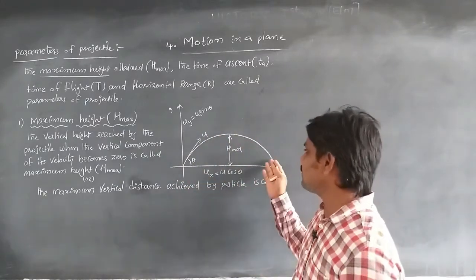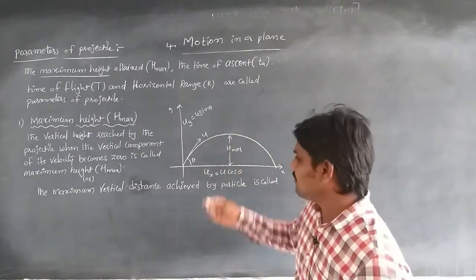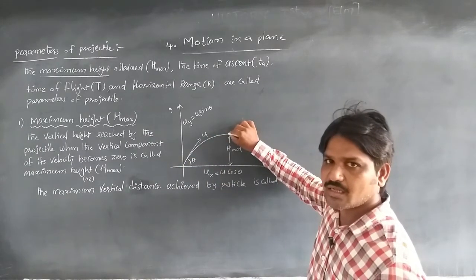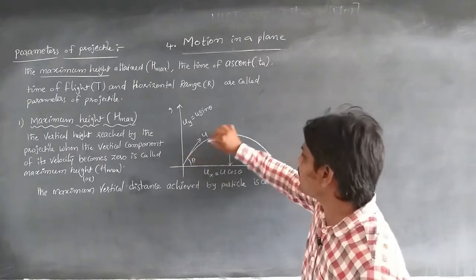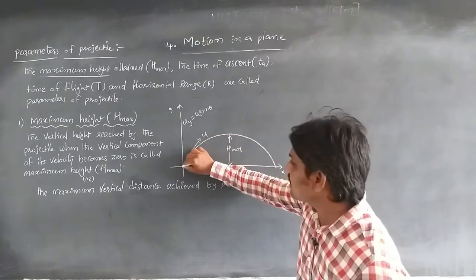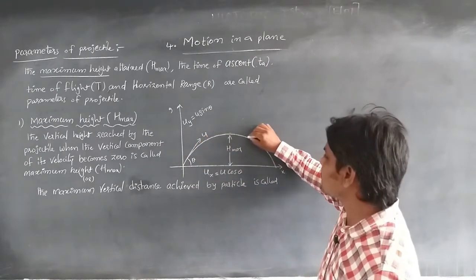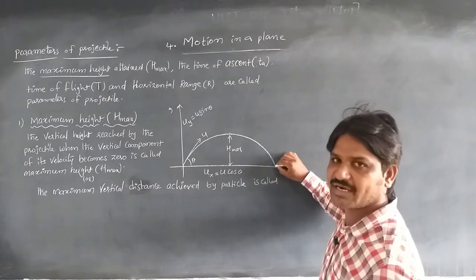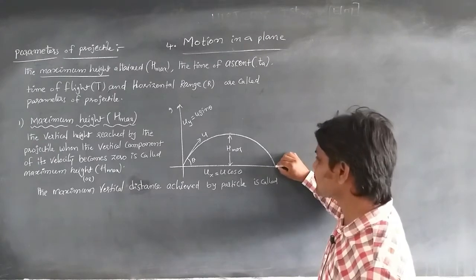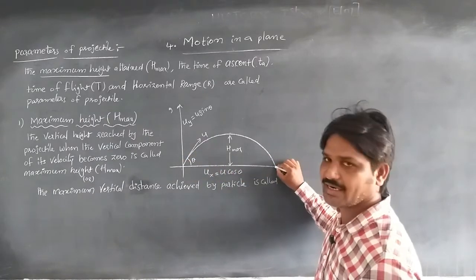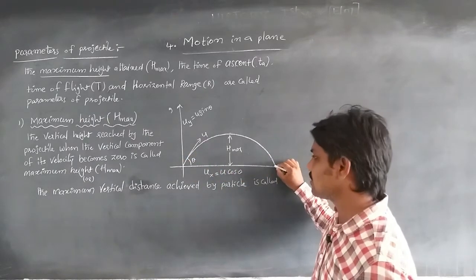During this projectile motion, the values we can get are the maximum height reached by the body, the time taken to reach the maximum height, the total time of motion in the air by the particle or object, and the horizontal distance travelled by the object, which is called the horizontal range.